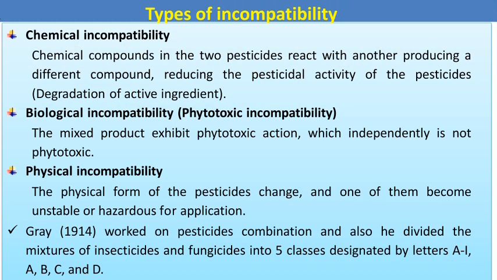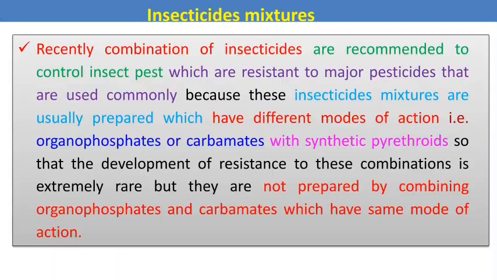The scientist Gray in 1914 worked on pesticide combinations, and he divided the mixtures of insecticides and fungicides into 5 classes designated by the letters A1, A, B, C and D. So we should know about insecticide mixtures and their combinations of pesticides.